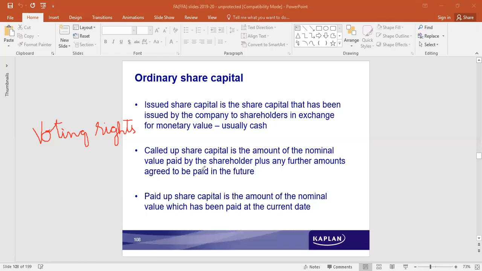Another advantage is, in situations where there are super profits, a high amount of profits available, all that profit belongs to them. The total amount of profit that is available after discharging all the dues to be paid to investors, that is debt holders, then the preference shareholders. After that, whatever is available, the entire amount of profit belongs to them. So these are the advantages of ordinary share capital.